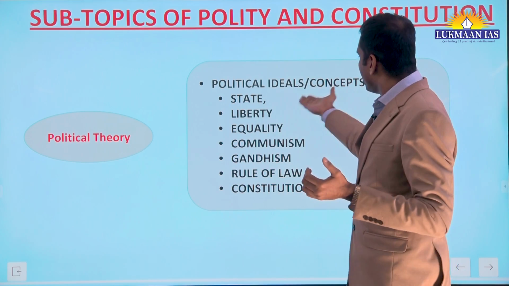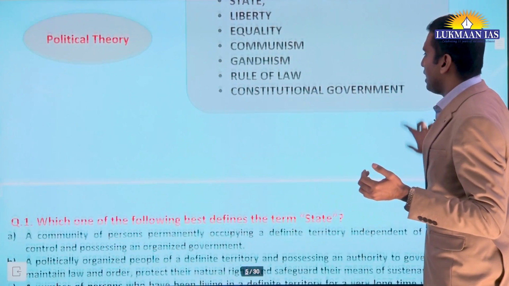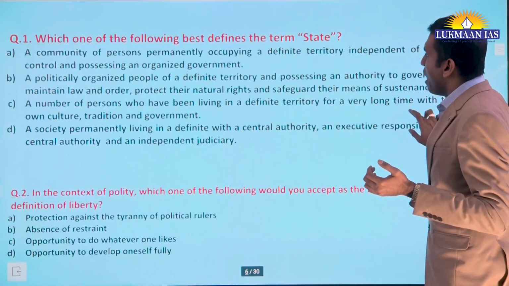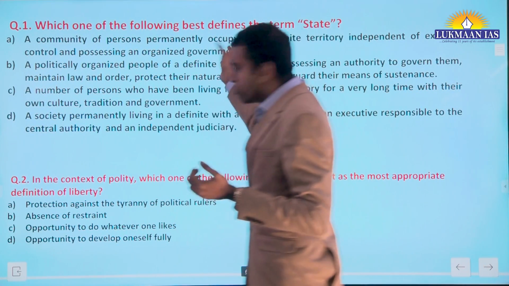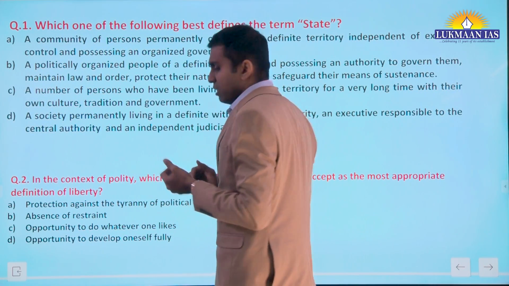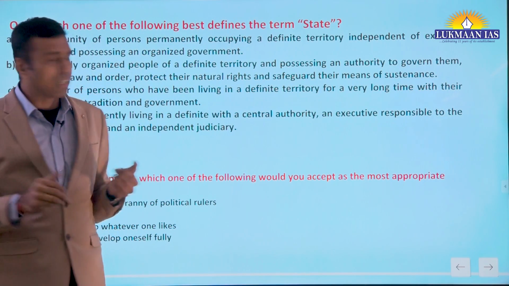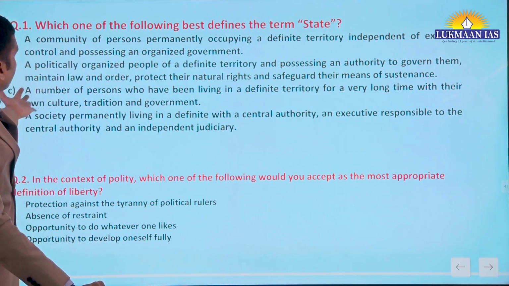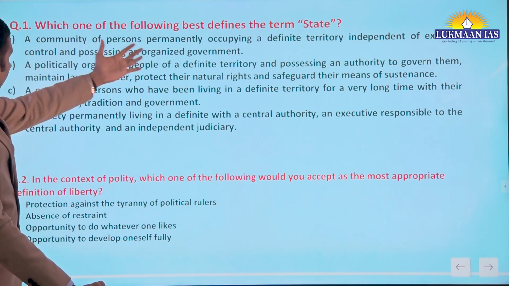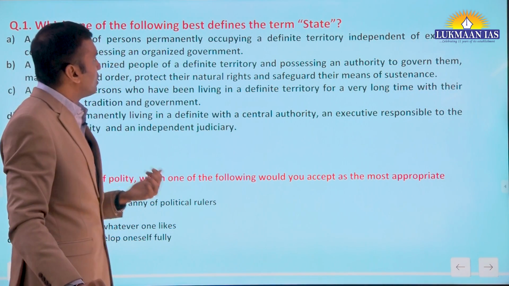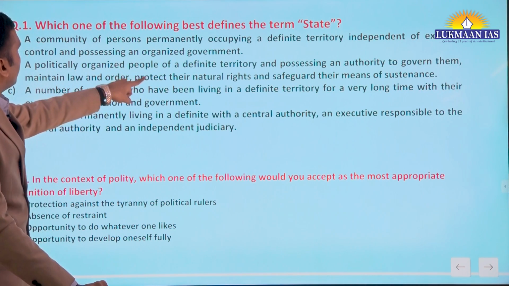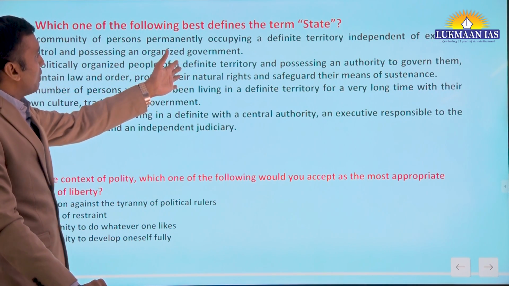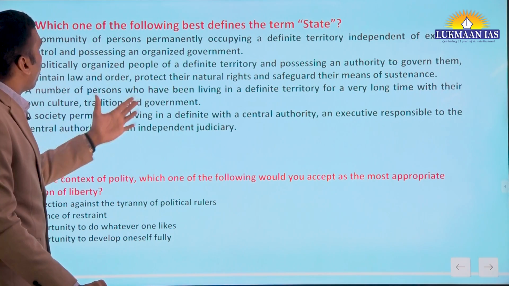political theory. As you know, we have questions, like this previous year's question. A question was asked about the term state, 2021 preliminary examination question. What exactly is this question about? You see this, 4 options have been given. Which one of the following best defines the term state? A. A community of persons permanently occupying a definite territory independent of external control and possessing an organized government.